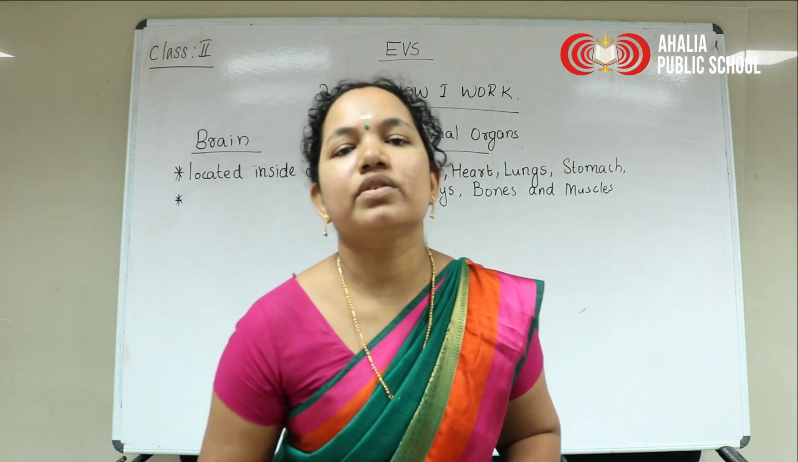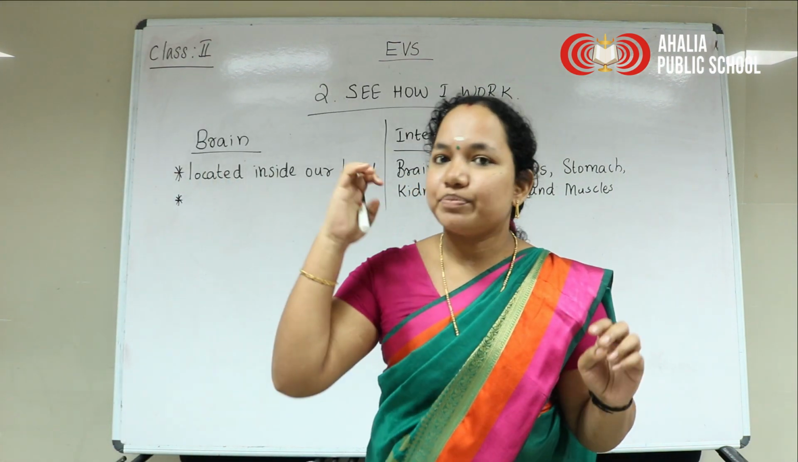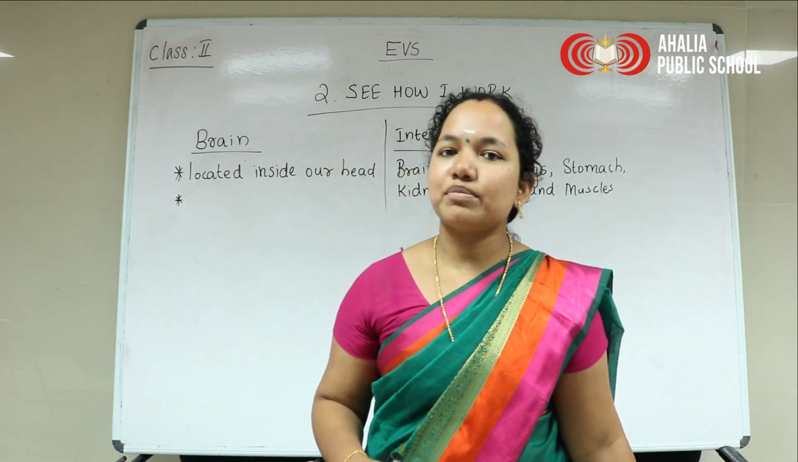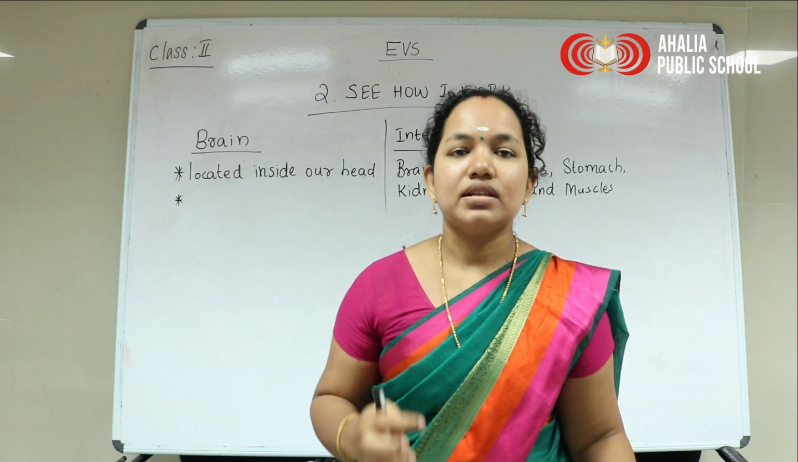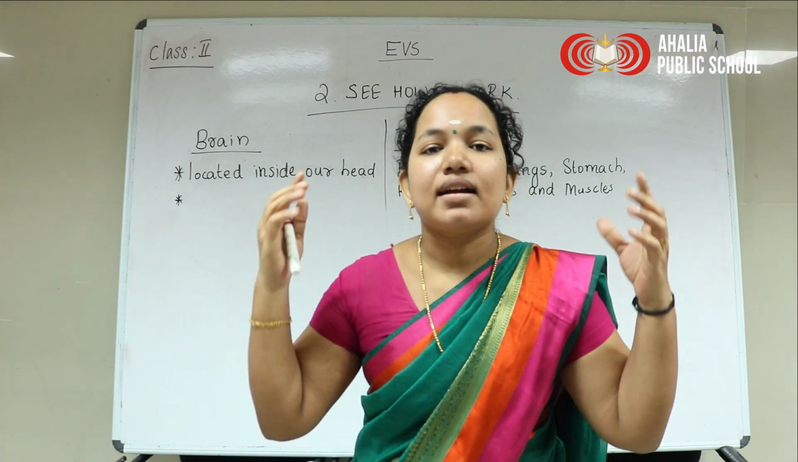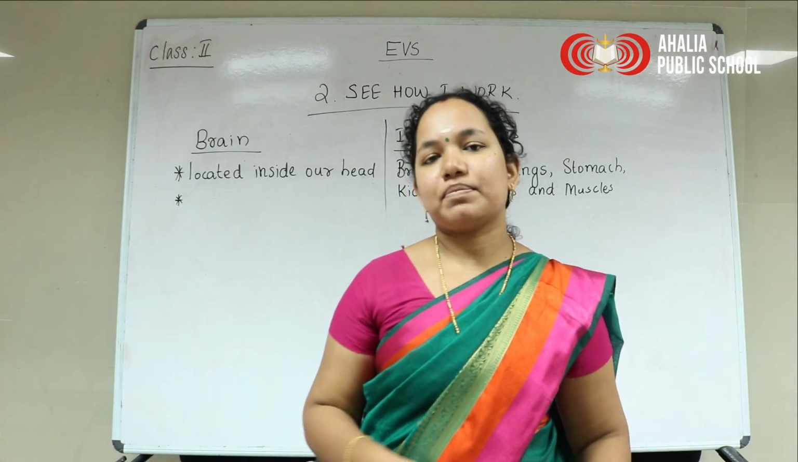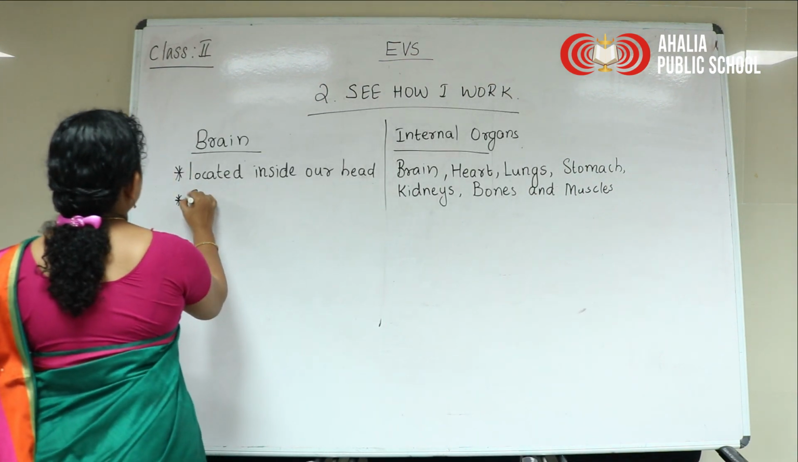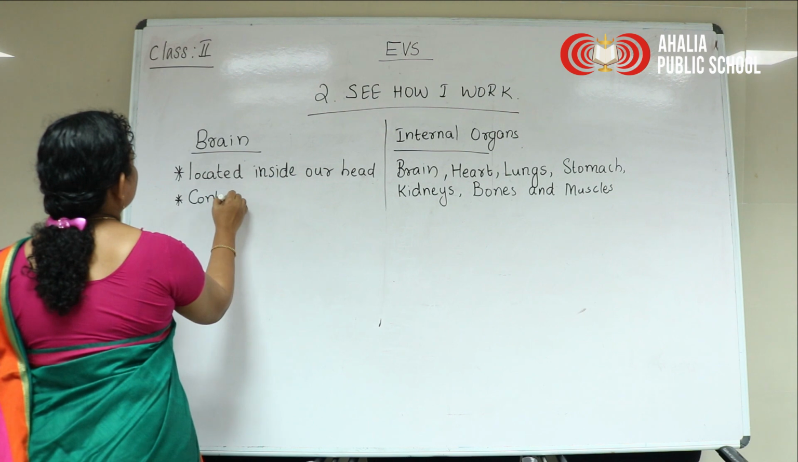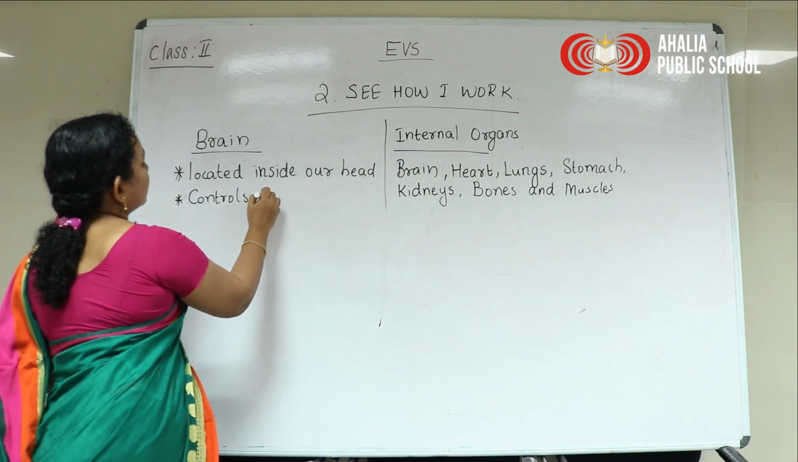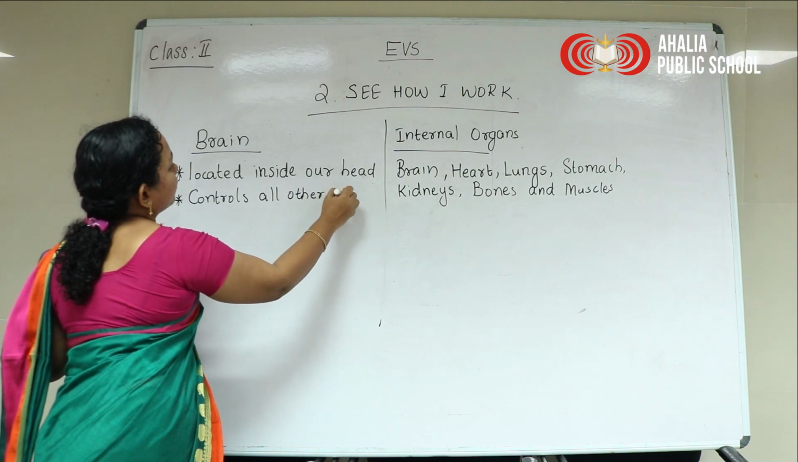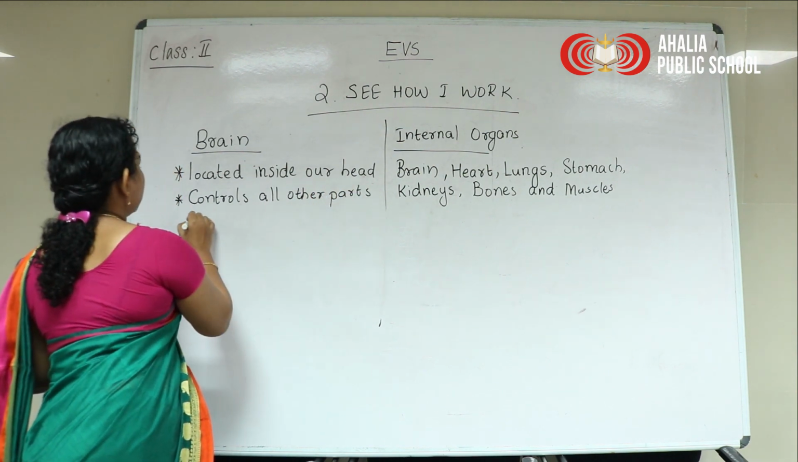Then what's the function of a brain? See, this brain controls all other organs of a body. Understood? This brain will control all other parts of a body.